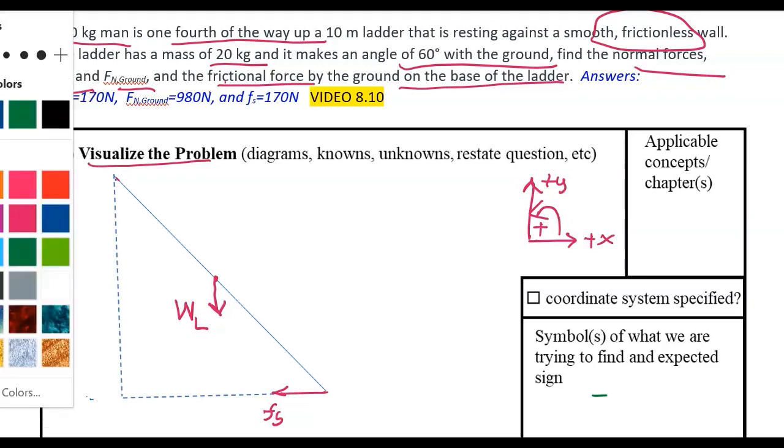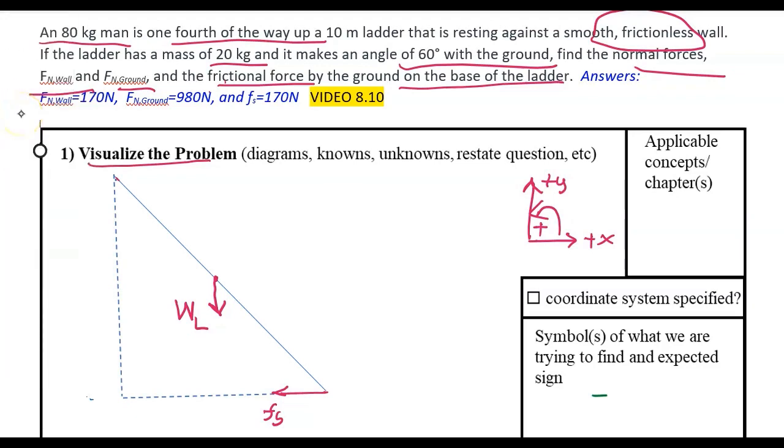And the weight of the ladder is at the center because we assume the ladder is uniform. Therefore, the center of mass is located at the midpoint of the ladder, so the distance should be L/2. The next force is the weight of the person on the ladder.